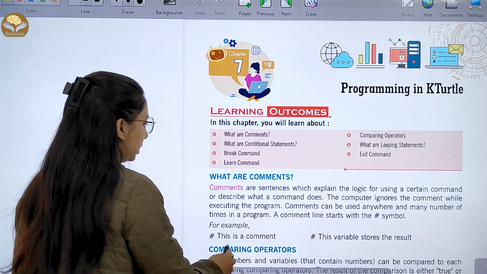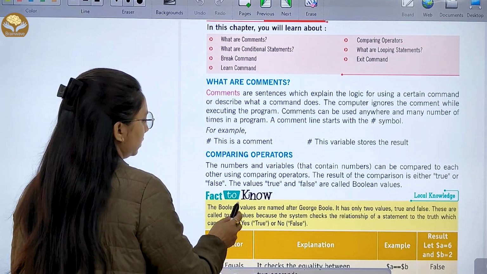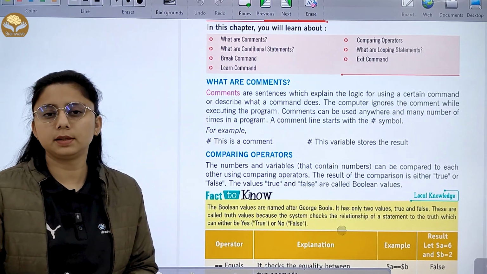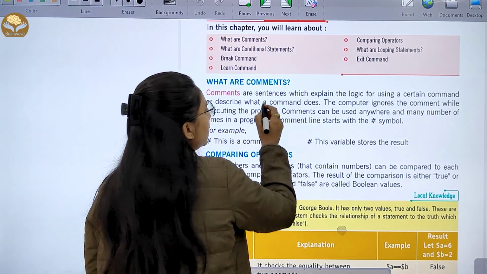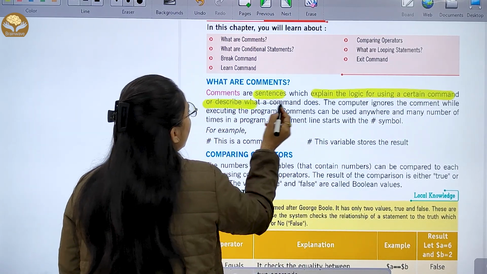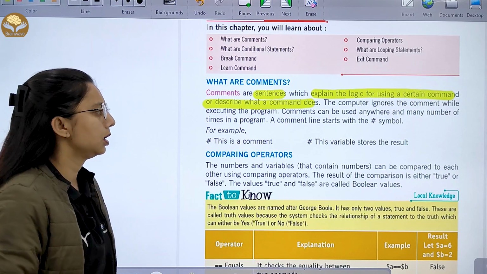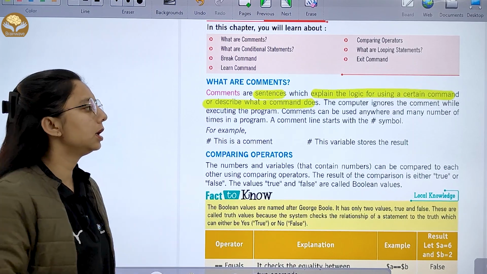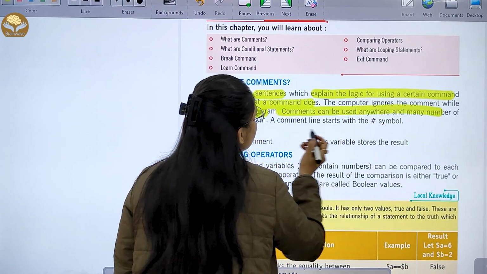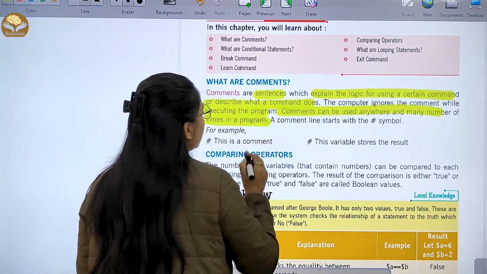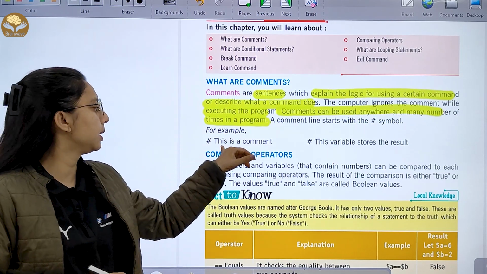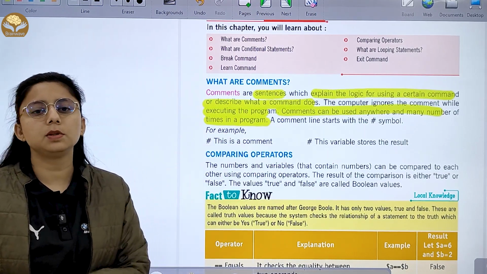So what are comments? Comments are sentences which explain the logic for using a certain command or describe what a command does. The computer ignores the comment while executing the program. Comments can be used anywhere and many times in a program. A comment line starts with a slash symbol. For example, this is a comment and this variable stores the results.